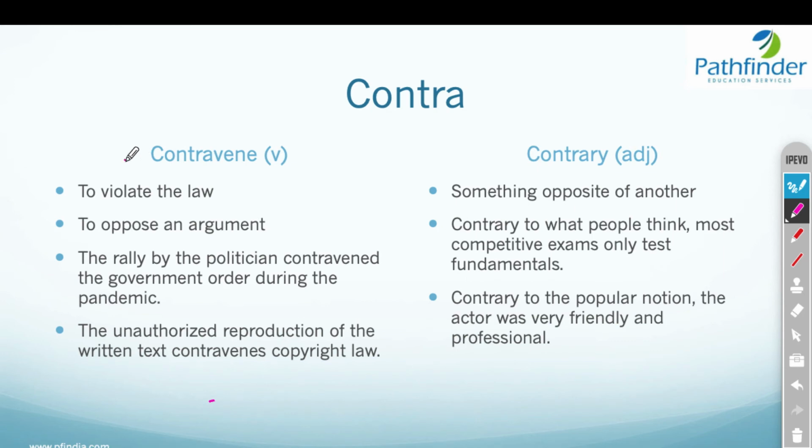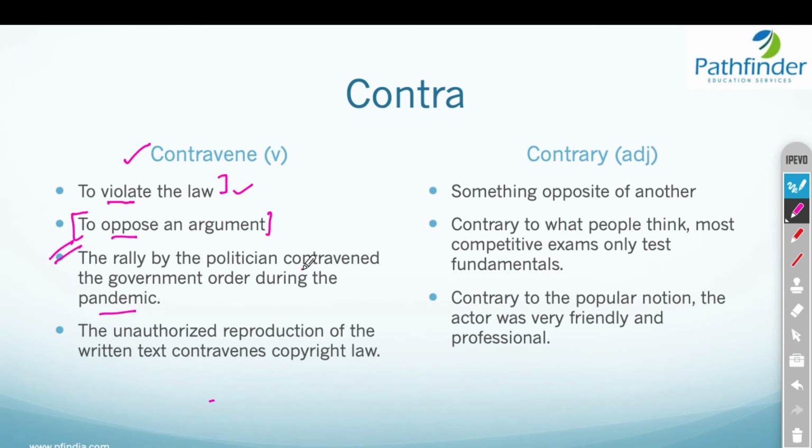Next, we have the word contravene. Contravene means to violate the law, to go against the law. It also means to oppose an argument, but I have seen more usages of contravene in terms of violating the law. In the recent pandemic times, let's look at one sentence: the rally by the politician contravened the government order during the pandemic.